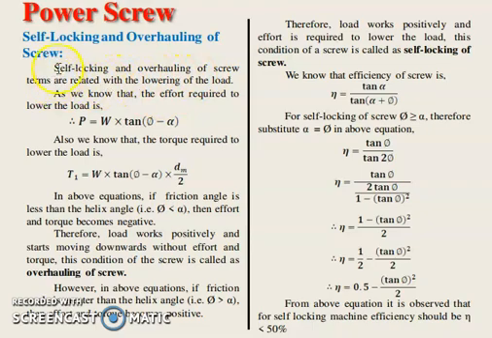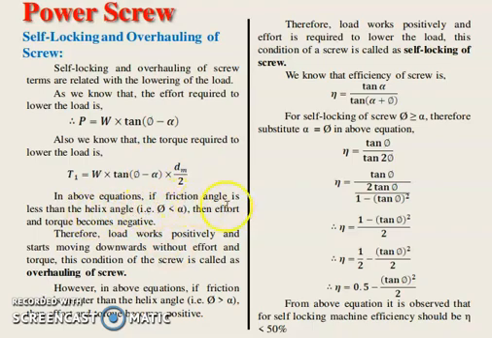So self-locking and overhauling of a screw are related to the lowering of the load. The effort required to lower the load, we know, is P equal to W into tan of phi minus alpha. The minus term is for lowering the load. And the torque required to lower the load is equal to W into tan of phi minus alpha into dm by 2.